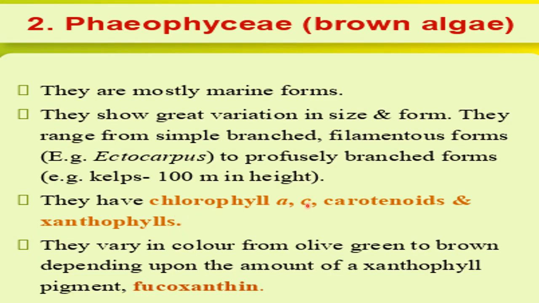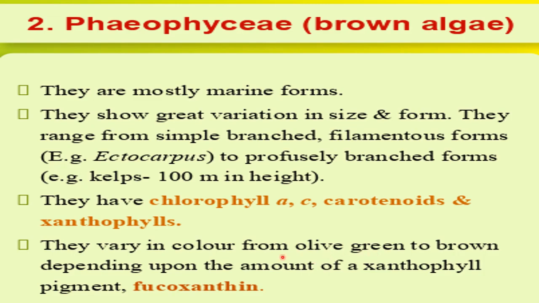They vary in color from olive green to brown depending upon the amount of xanthophyll. So it is not compulsory that brown algae will always be brown. There can be olive green color also.